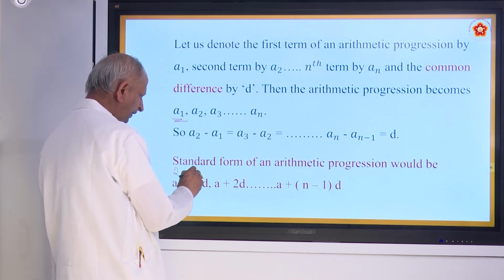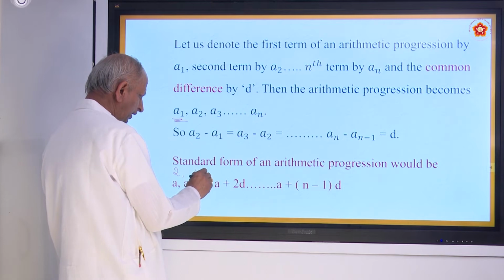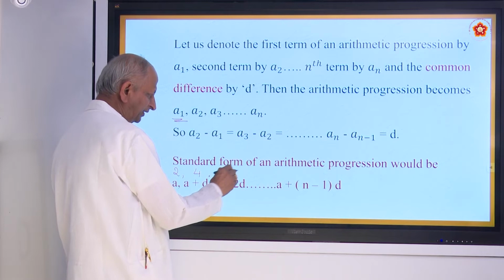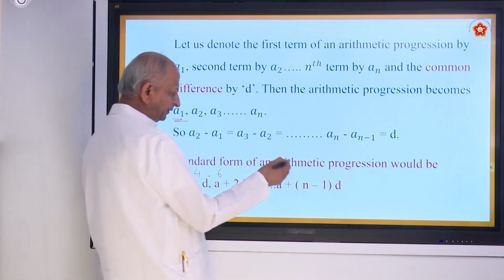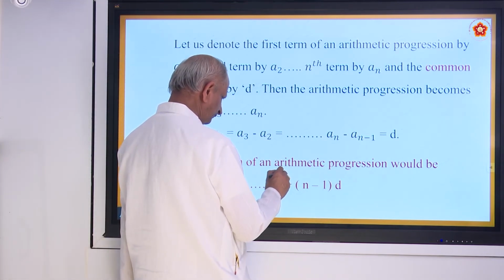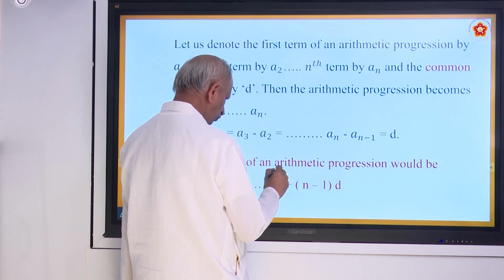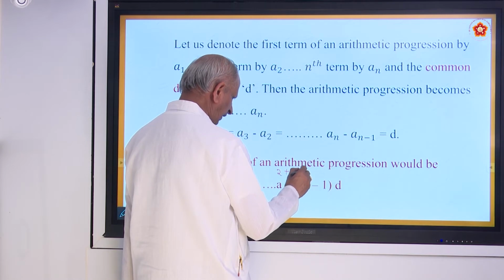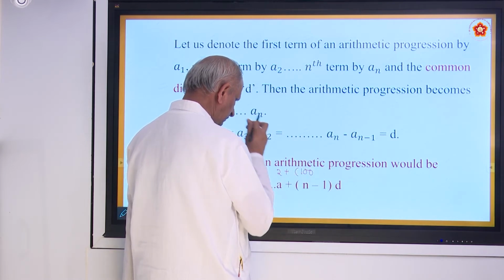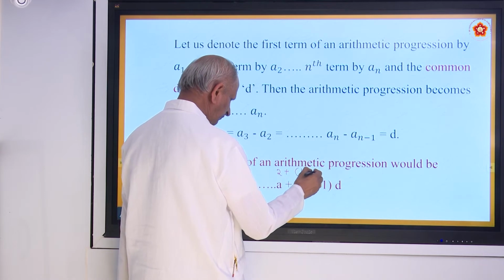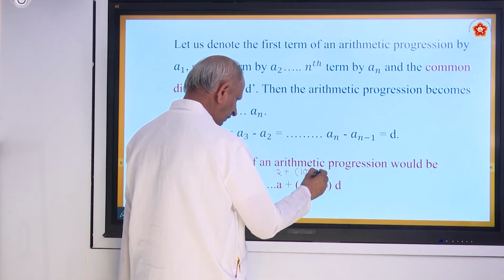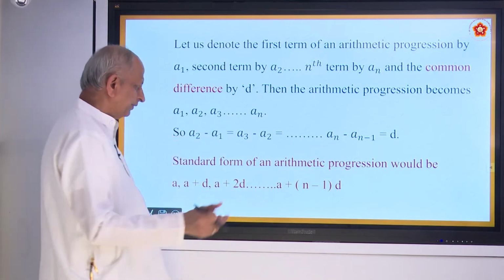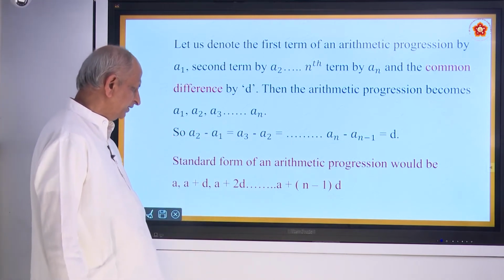This is 2 plus 2, 4, and this is 4 plus 2, 6, like that it comes. Last term, if you say 100, A is 2, plus N, the number of terms minus 1, into 2. So, like that we can make out. We will work out some problems on that, and you will understand clearly.